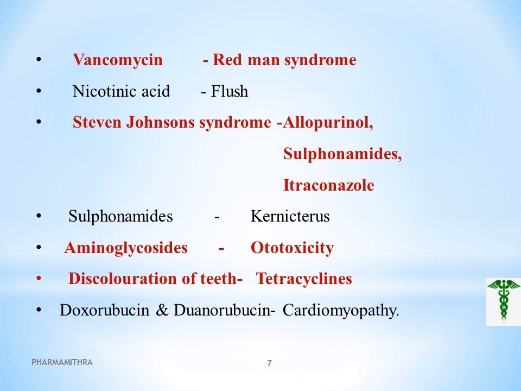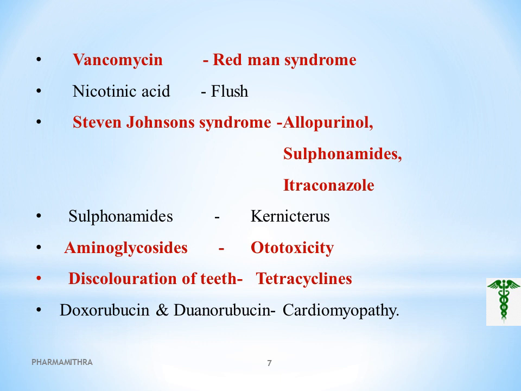This Redman syndrome, that is RMS, consists of a pruritic erythematous rash on the face, neck, and upper torso. So it is used only in serious cases. This Redman syndrome, or RMS, is associated with vancomycin.